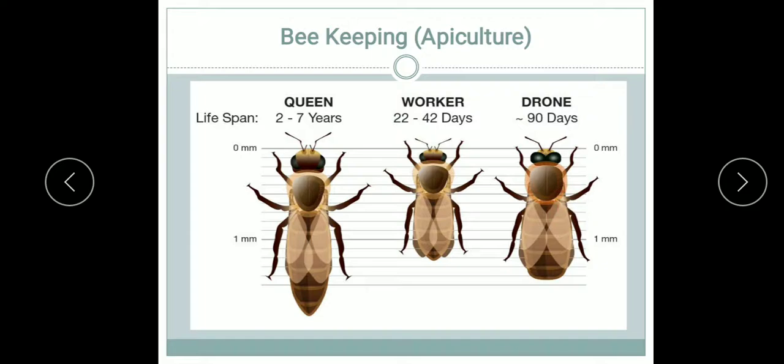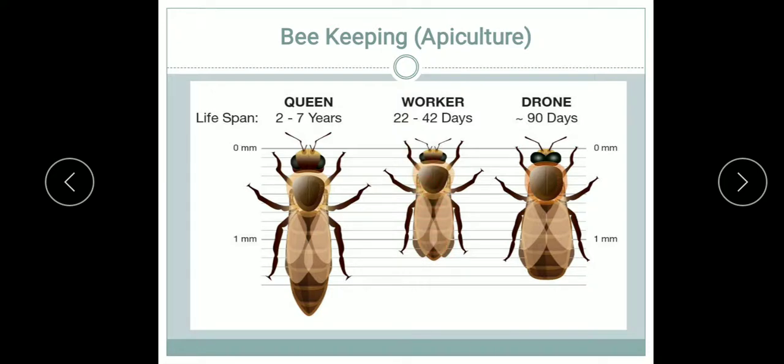So let me study about them, their importance as well as their distribution of work. Here it is the queen. In one hive there is only one queen, and it is the only fertile female in the colony. Its only function is to lay eggs. During breeding season, it lays about 2000 eggs per day, and the eggs laid by the queen are of two types: fertilized eggs and unfertilized eggs. Fertilized eggs give rise to the drones, these are the males, while unfertilized eggs develop into the worker bees.